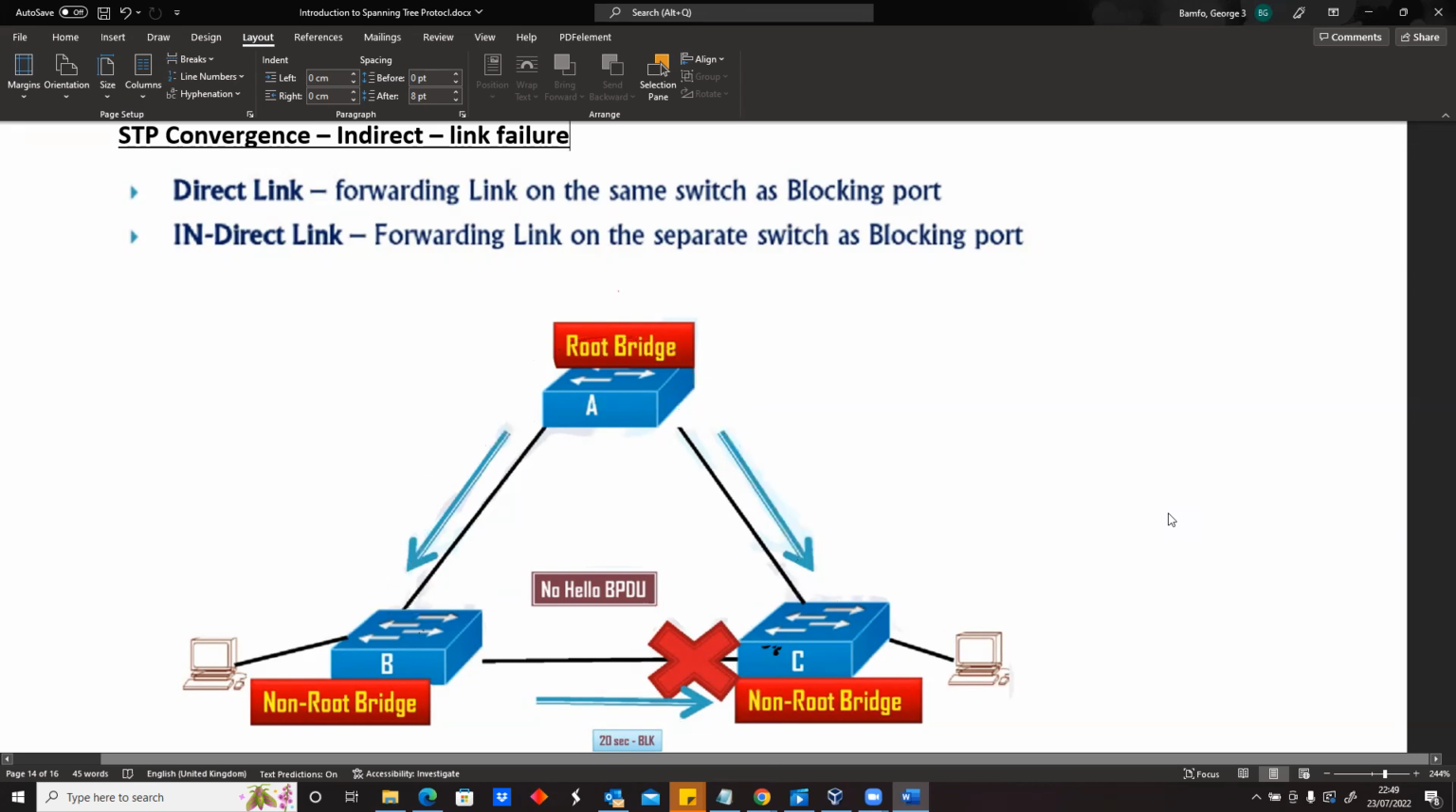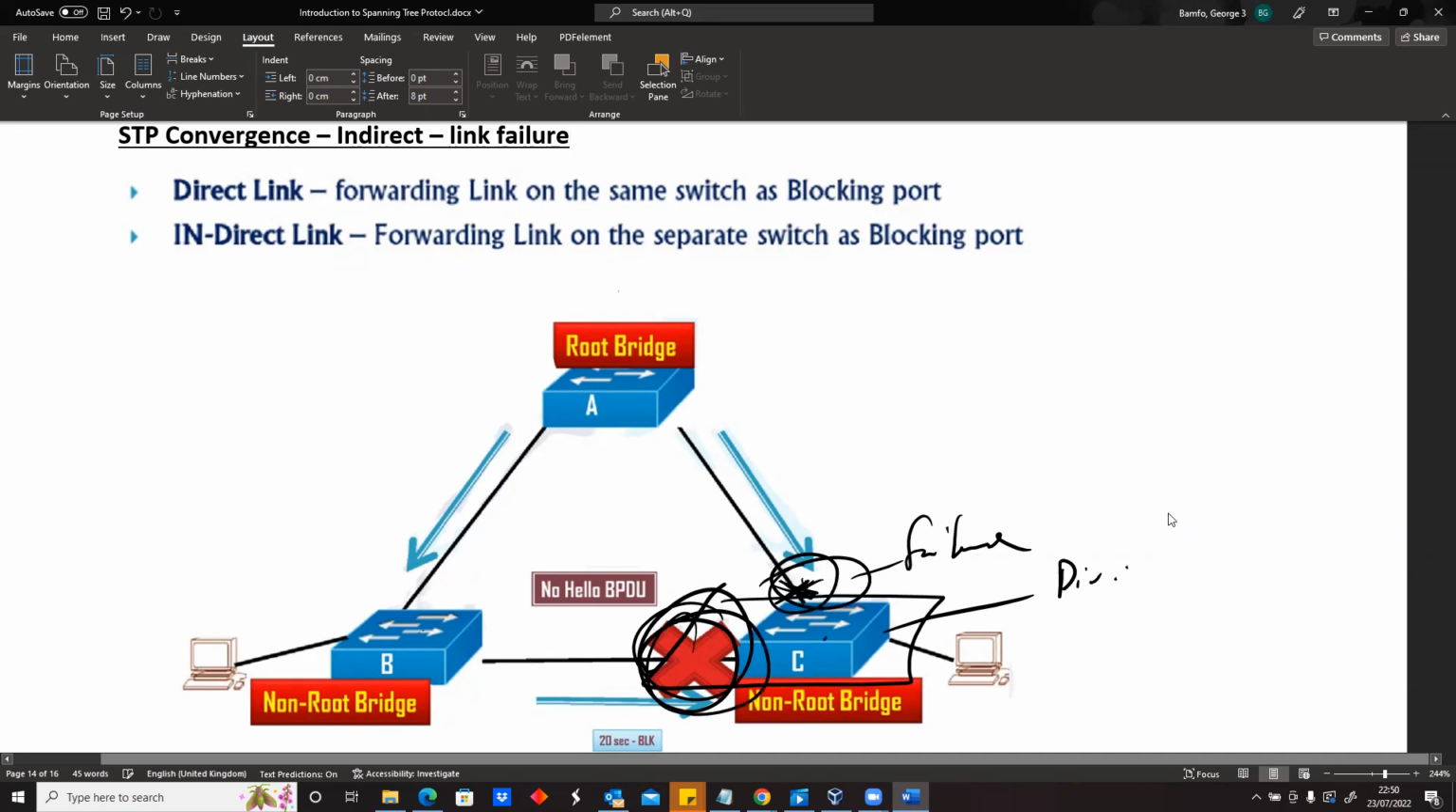Now, when something of that nature happens, there are two different scenarios. The first one is if this port is the one which is being blocked, or if this port is the one which has the issue, there's a failure. Now, since this port is the one which is having a failure and it is directly connected to this port on the same switch, so they are all sharing the same switch, this is a direct link. So there's a direct link between this one and this one. So when something happens, easily this switch will know what to do.